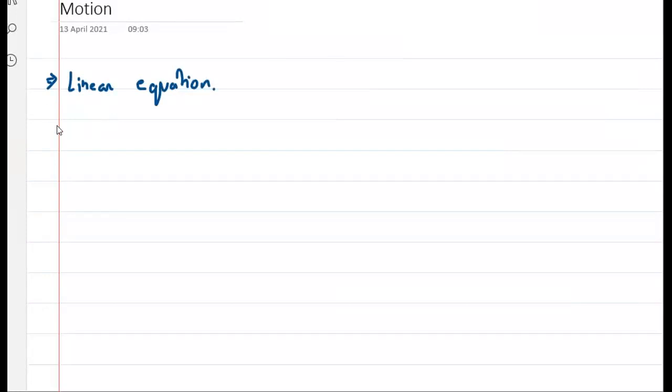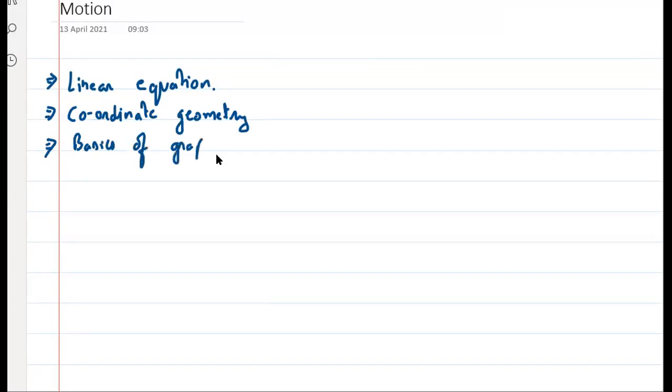Second thing is coordinate geometry. I'll tell you what is coordinate geometry. ठीक है? और तीसरा is basics of graphs. ठीक है? So these are the three topics that we should know before starting this chapter. Now, first we will start with linear equation. सबको आता है ना? What is linear equation? How to solve linear equation?